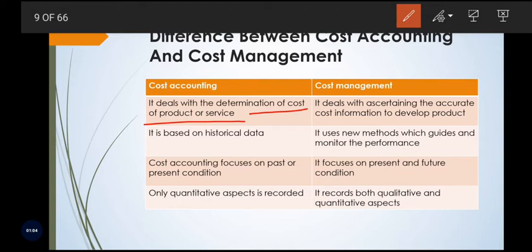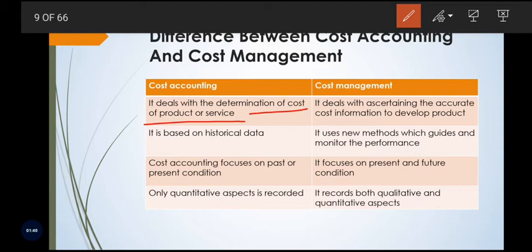So once again I am going to repeat cost accounting. You know very well that accounting is nothing but an art of recording, classifying, summarizing, analyzing and interpreting the information, that is, accounting information. When accounting is combined with cost, cost accounting has the same meaning, but it deals with the determination of the cost incurred for producing the product or services.